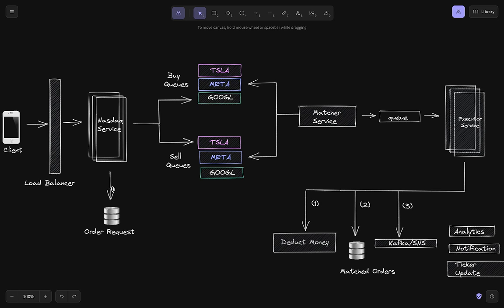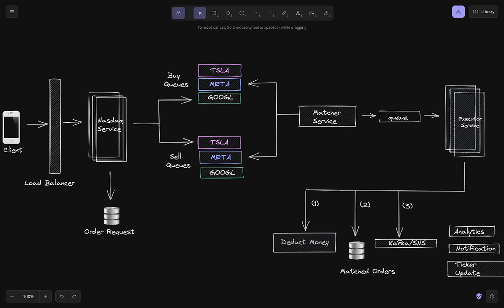Now this order has been executed, right? There would be other auxiliary services to whom we need to convey this message. So we should also publish the message to some sort of multiple consumer service like SNS or Kafka, a PubSub model which has multiple consumers. Now, why am I stressing on multiple consumers?